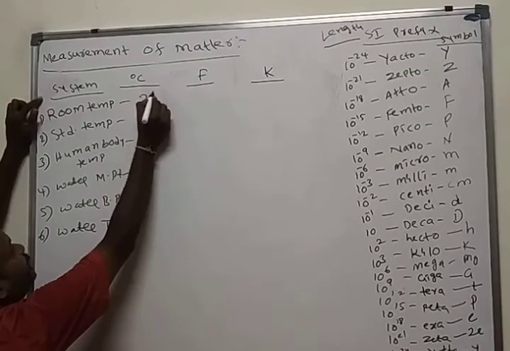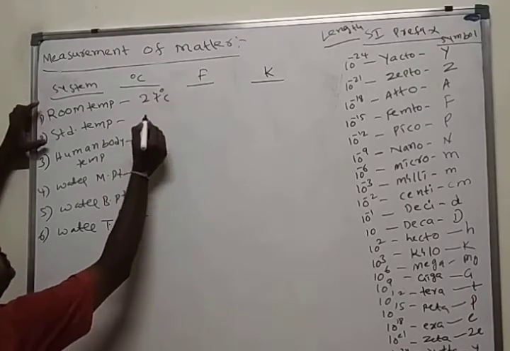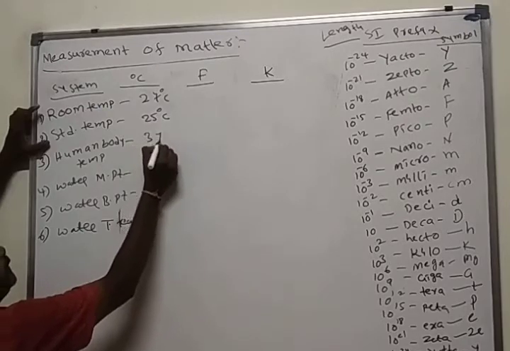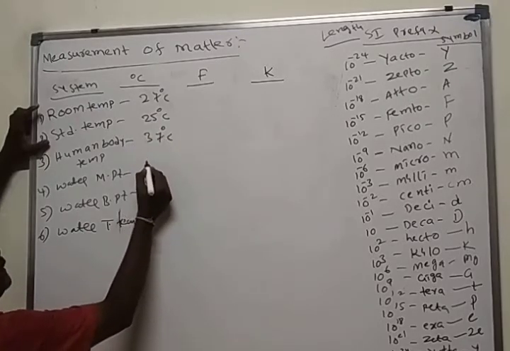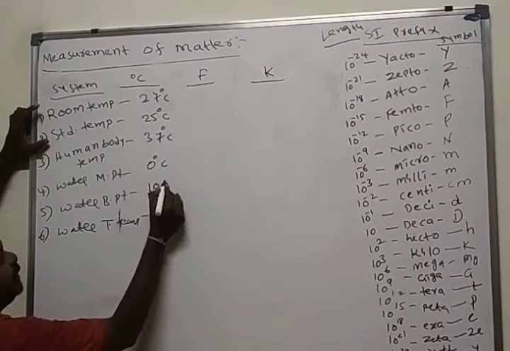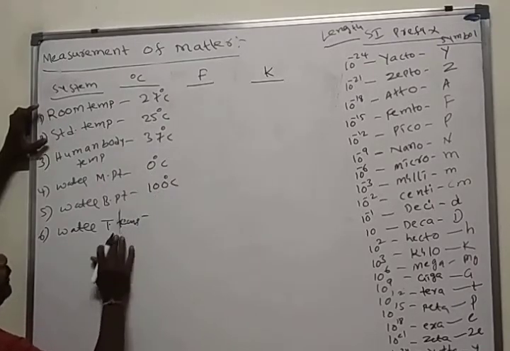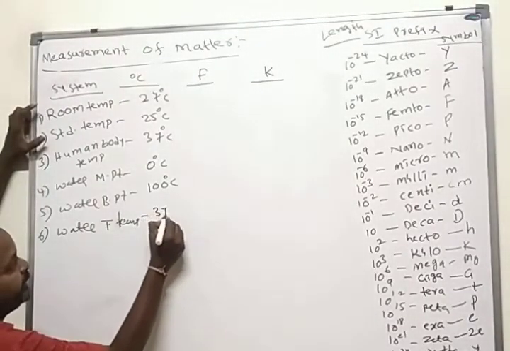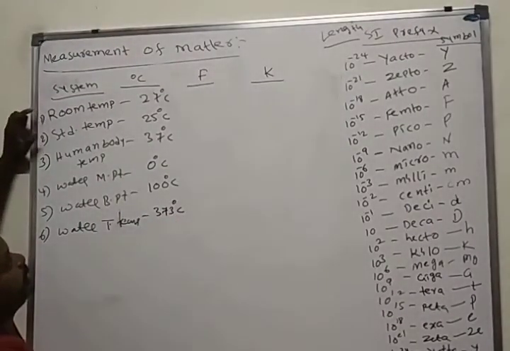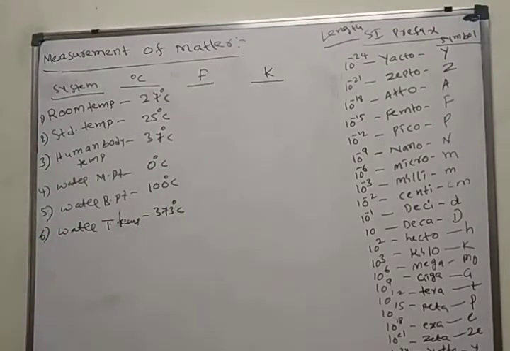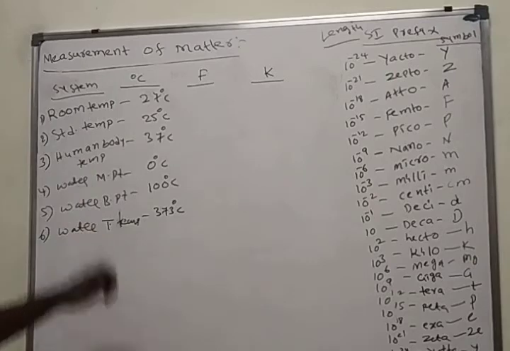Room temperature 27 degrees centigrade, standard temperature 25 degrees centigrade, human body temperature 37 degrees centigrade, water melting point 0 degrees centigrade, water boiling point 100 degrees centigrade. Here water transition temperature 373 degrees centigrade. First I am writing in Kelvin.